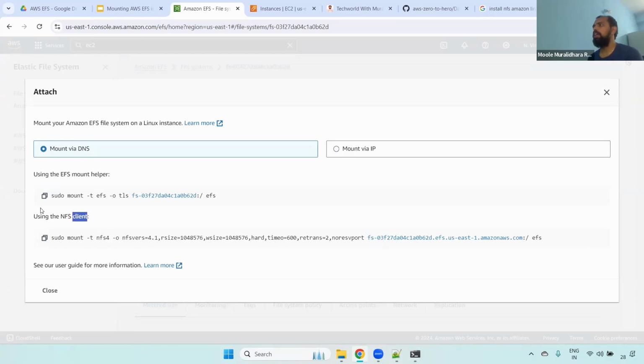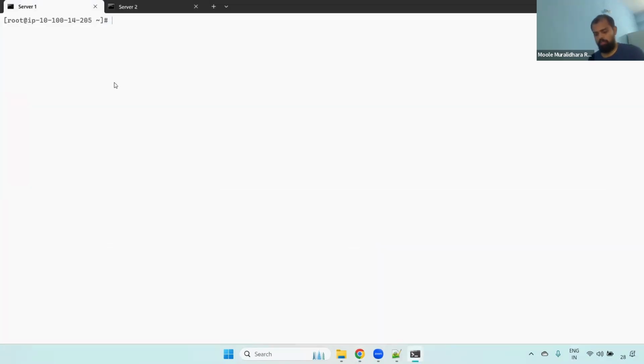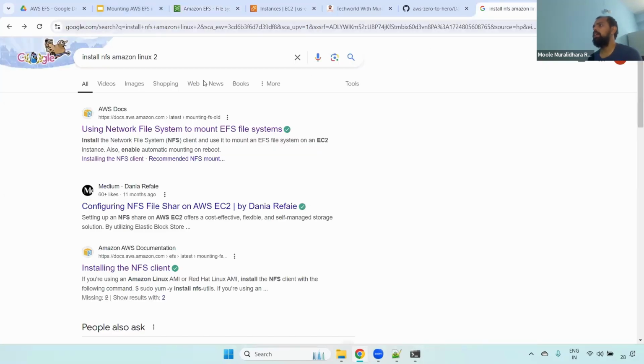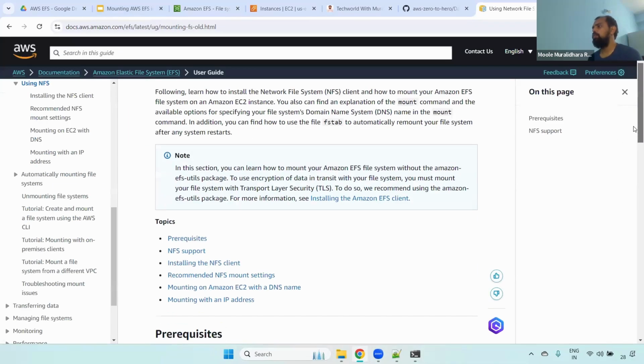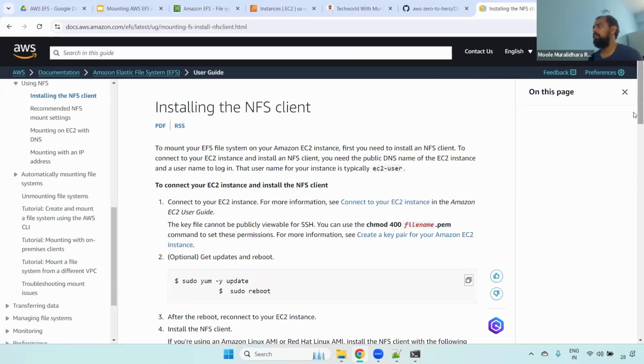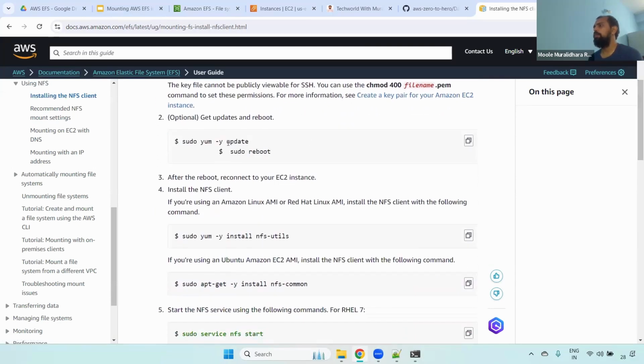Now in our case, we are using Amazon Linux 2. The reason is, if you use Amazon Linux 2, you don't need to install the NFS client, because it is already installed by default. If it is not installed, go to Google and search install NFS Amazon Linux 2. Click the first link, and then come down here. You have the option Installing the NFS client. Click this one, and first you have to run update, and then you can use this particular command.